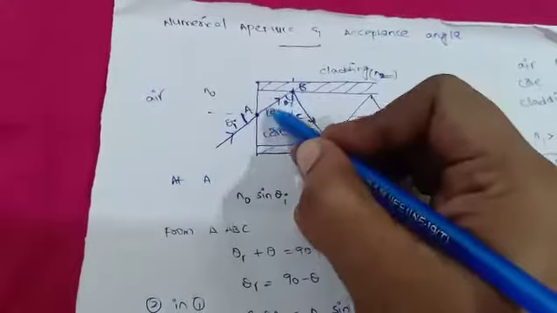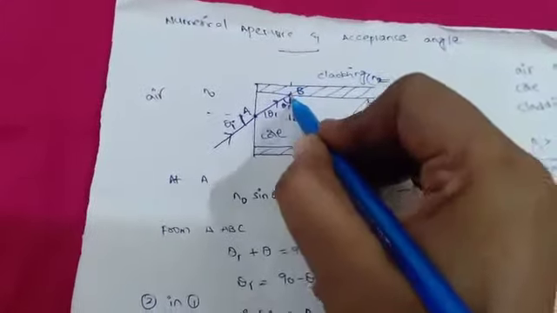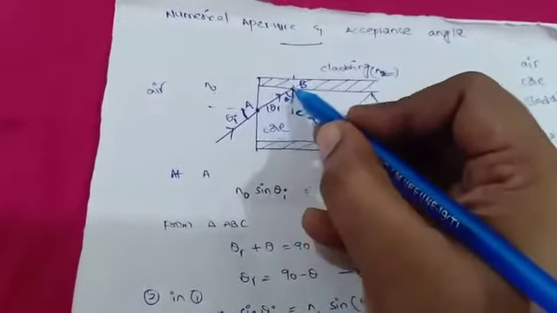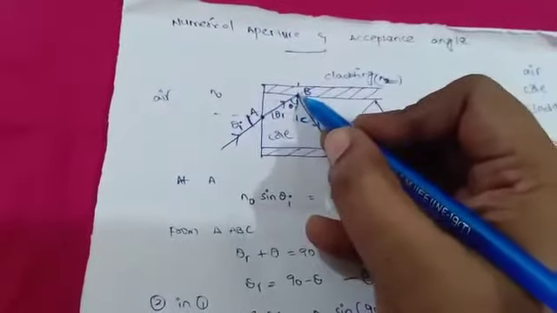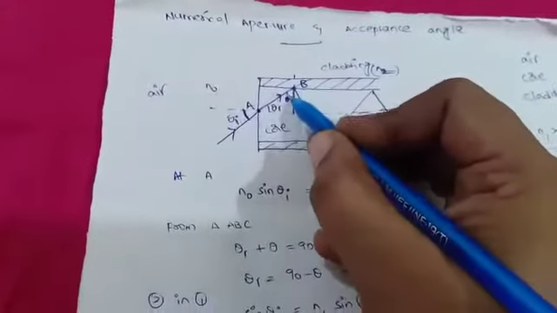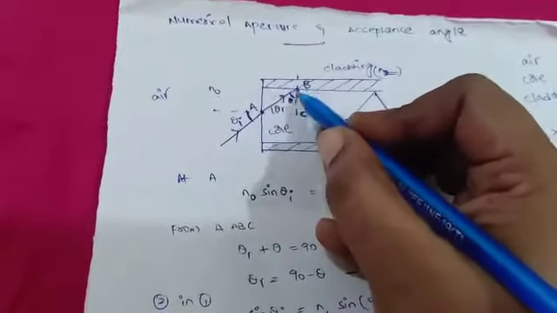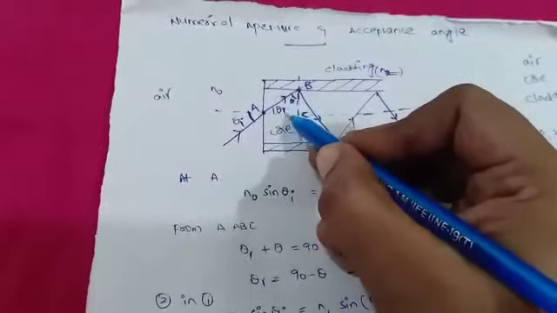This refracted ray again acts as the incident ray for B. So don't confuse: AB is the refracted ray, and this ray also acts as the incident ray at B. So here this theta is also called the angle of incidence for B. Theta R is called the angle of refraction.